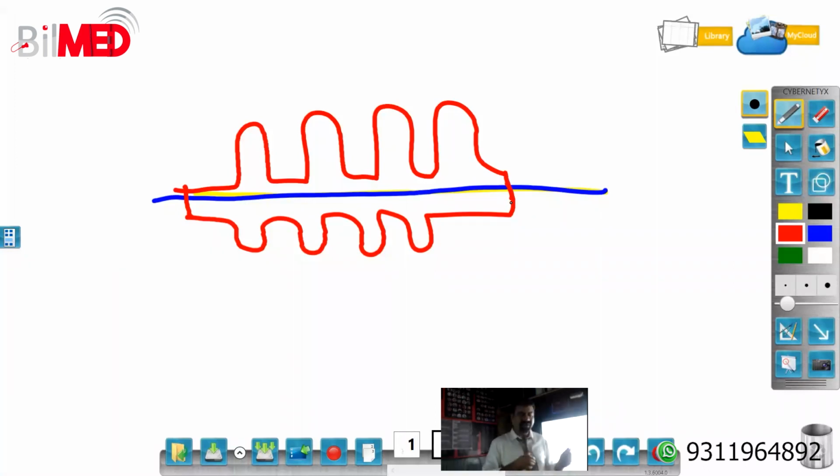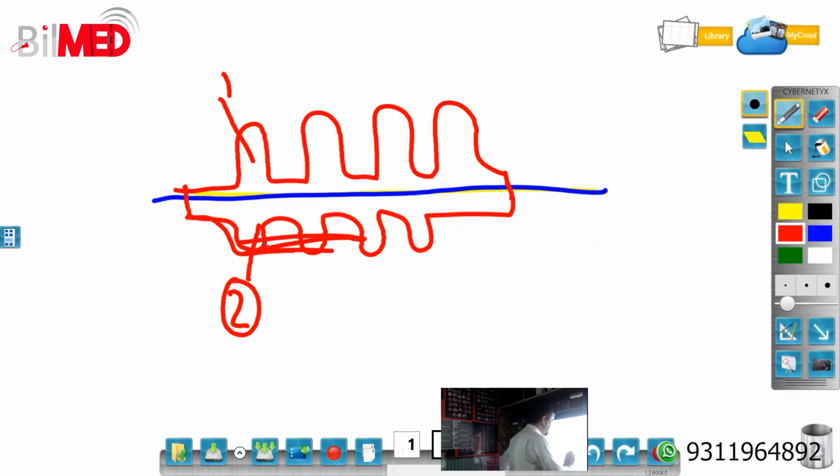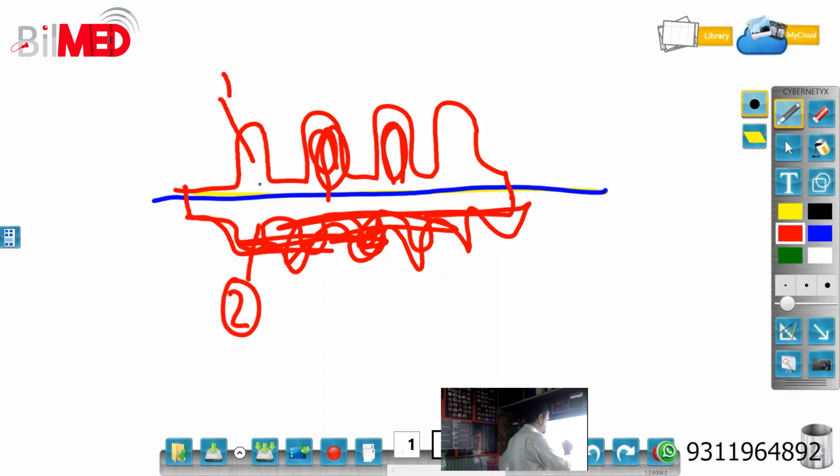Now think yourself, why am I seeing two flows over here, one here and second here? Let me take a venous flow type over here. Why am I seeing two flows, one on the top and one in the bottom? Think first. You have a brain. Machine does not have a brain. You have to put your brain in the machine.